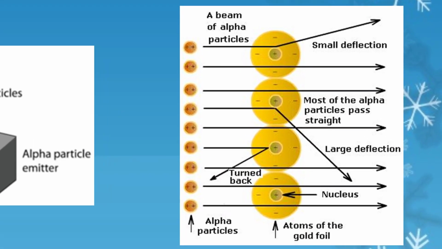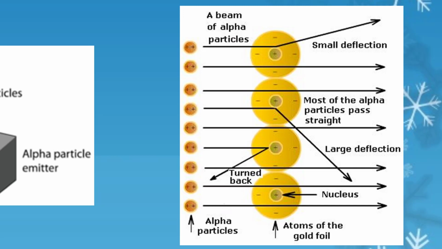Most of the alpha particles went straight through the foil. Some got deflected through a small angle, while some got deflected through large angle. 1 out of 20,000 alpha particles bounced back in the direction opposite to the original path.